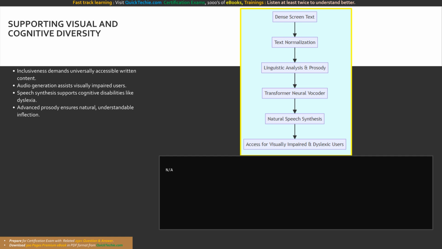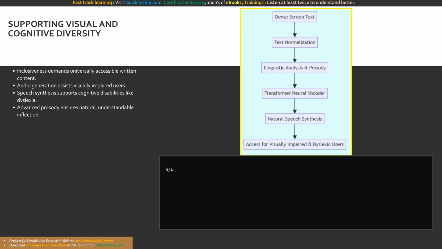Modern neural text-to-speech models do not just sound robotic. They utilize advanced transformer networks to generate prosody. Prosody involves predicting the natural rhythm, stress, and intonation patterns of human speech. For a visually impaired user navigating an AI-generated report, hearing the content read with natural human inflection is vital for comprehension and cognitive retention. Furthermore, providing audio alternatives for text-heavy interfaces reduces cognitive load, allowing users to consume content while multitasking or resting their eyes.